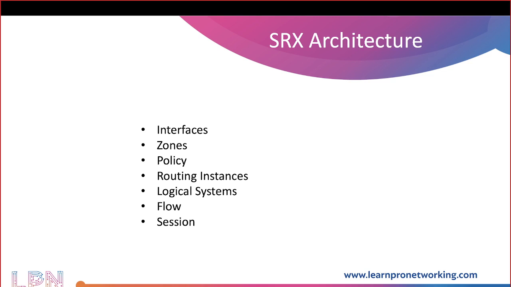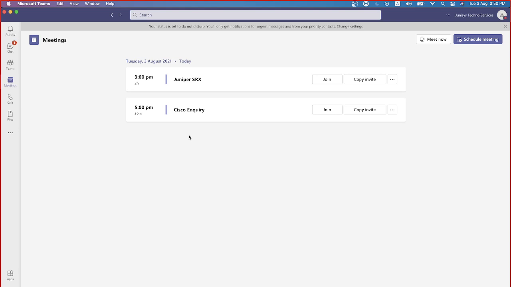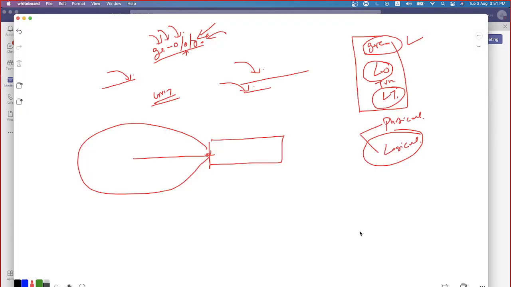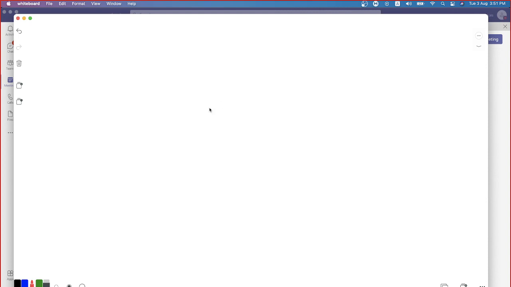I'll show you the demonstration so that you will be able to understand them. That's the first component you need to understand. The second component is called what? Zones. What is a zone? A zone itself is a logical component. For example, since you worked on the Checkpoint firewall, probably you may remember, I'm not very sure. What is the purpose of a policy?